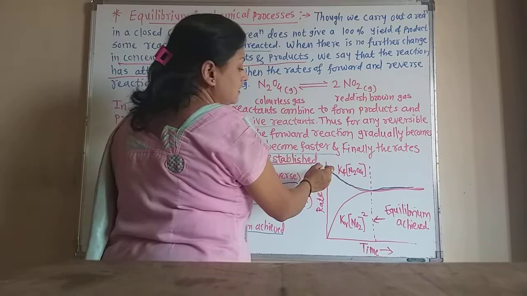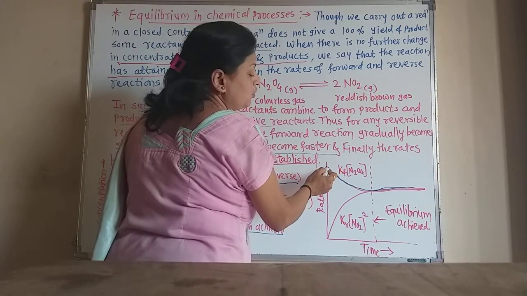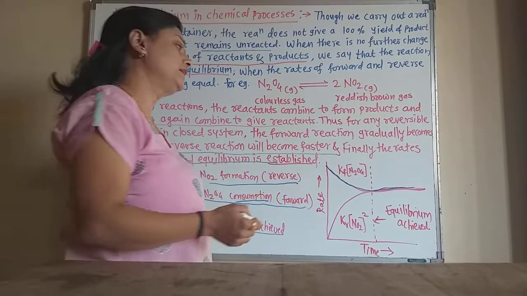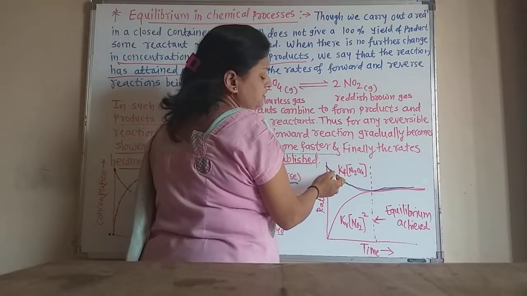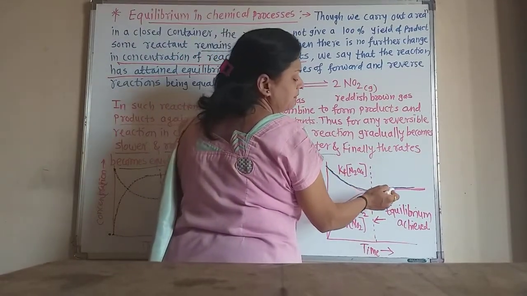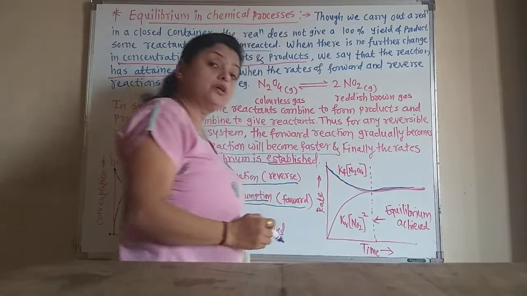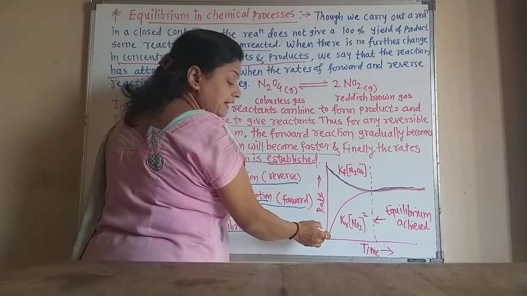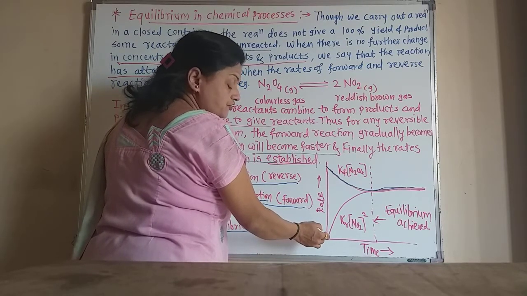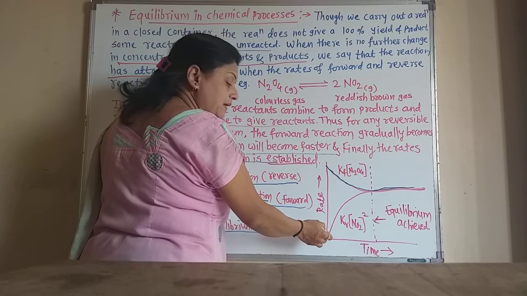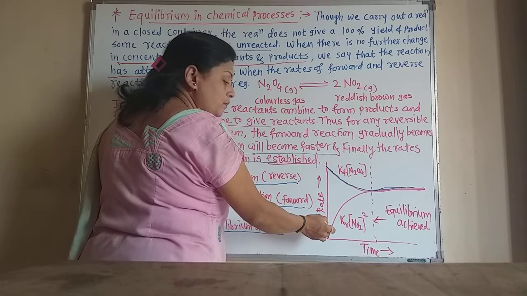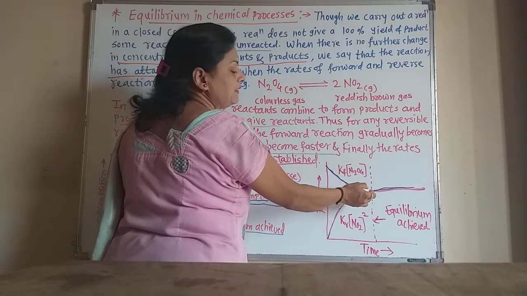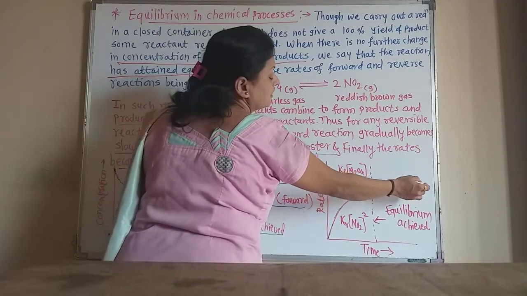Similarly here, first the rate of consumption of N2O4 is highest, then it decreases and decreases, and one time comes when it remains constant. Similarly, at first the rate of the reverse reaction is 0, but as time passes, the rate of formation of NO2 increases and increases, and after some time it remains constant.